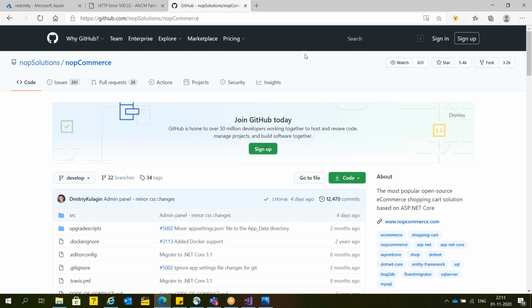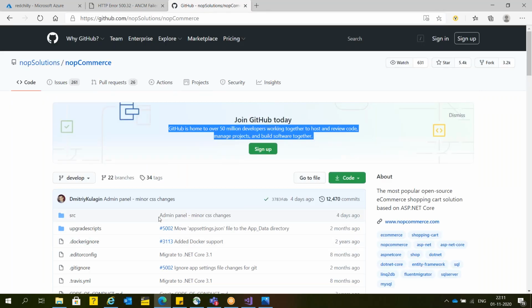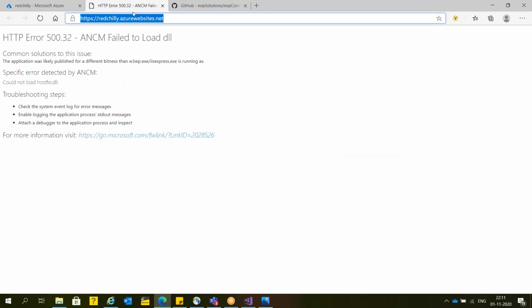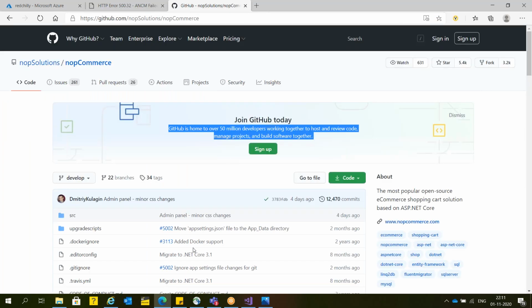Maybe next time I can show you how to create a fully functional e-commerce application within 10 to 15 minutes. So this is one of the nice platforms, but one drawback is this is open source. Who will take the responsibility? That's a question mark. For example, you can see here someone checked in buggy code, and because of that it's giving this error. So now we have to wait for some time. Only when someone takes necessary action can I resolve it. This is the poor point of this one.